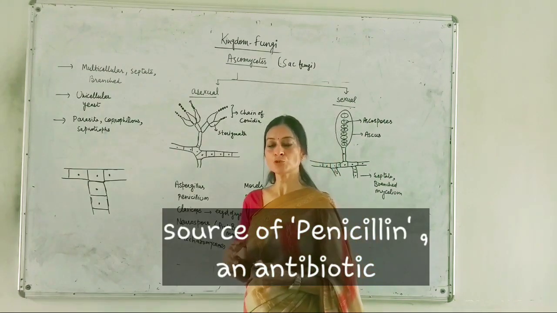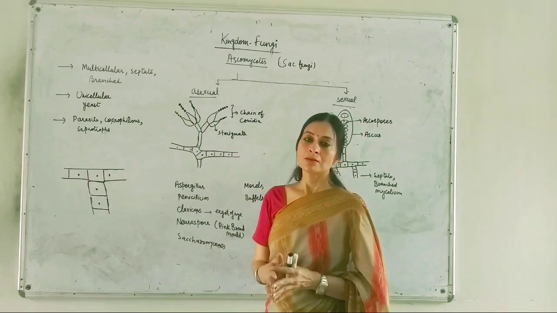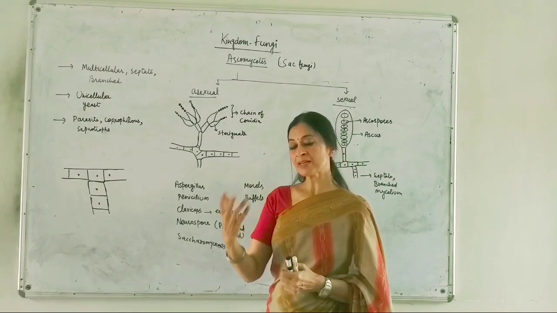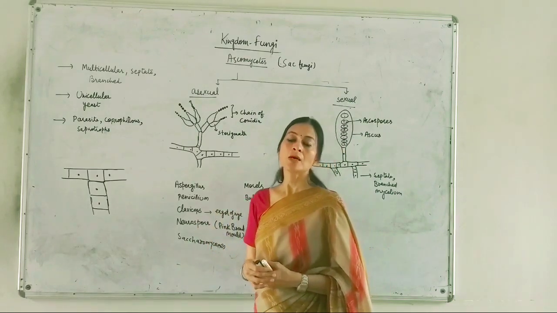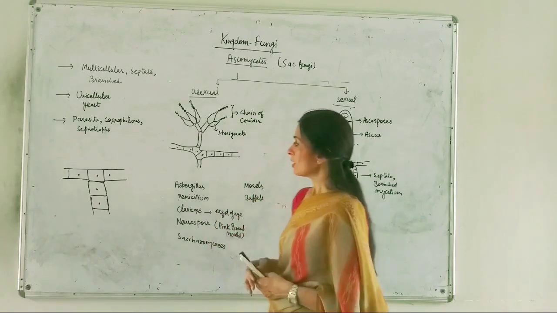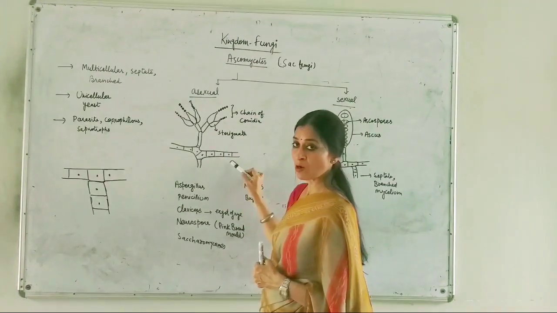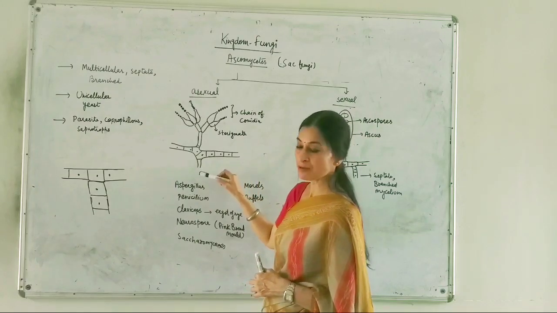This penicillin is used to kill the bacteria which are growing in the body of organisms. And this structure is the multicellular or septate, branched hyphae.